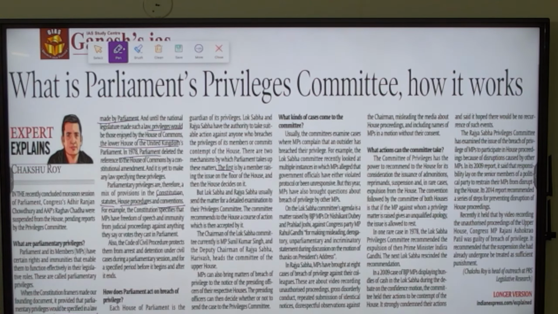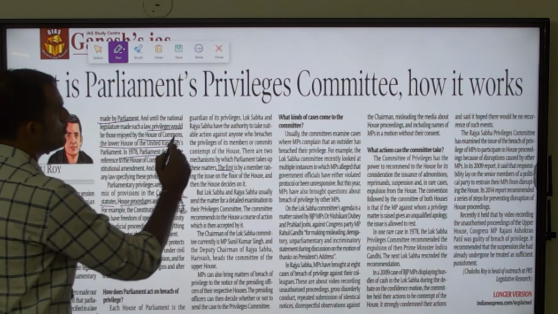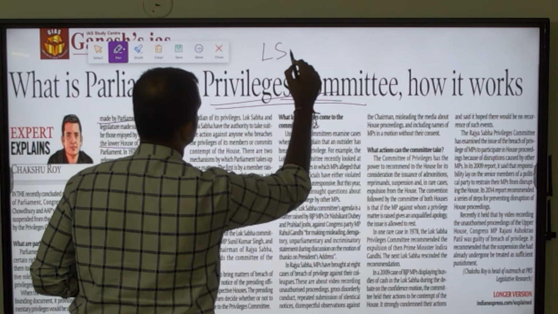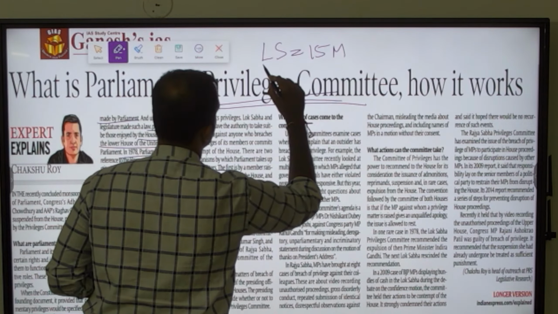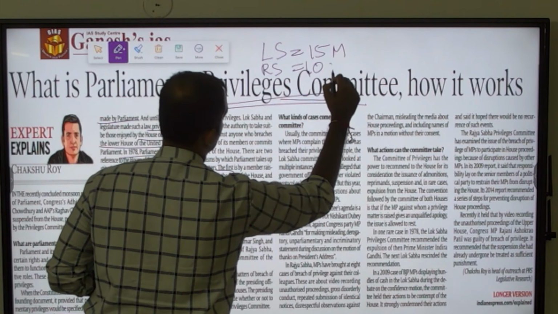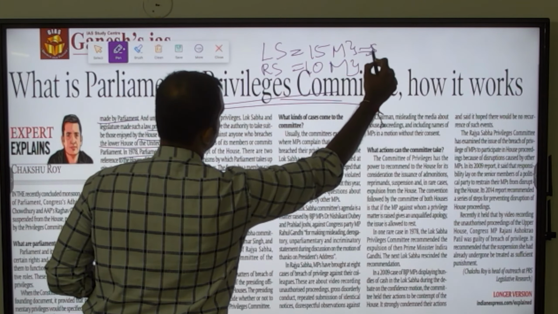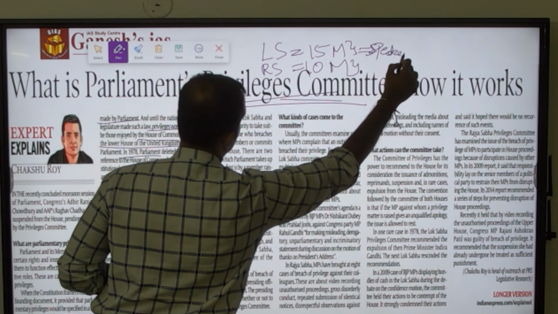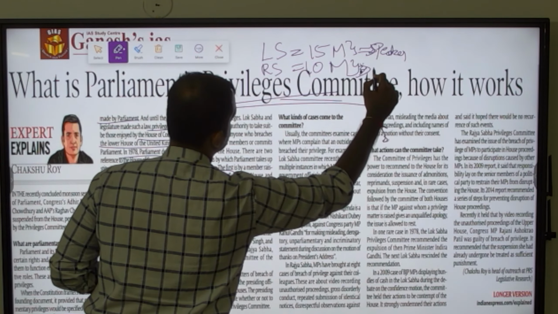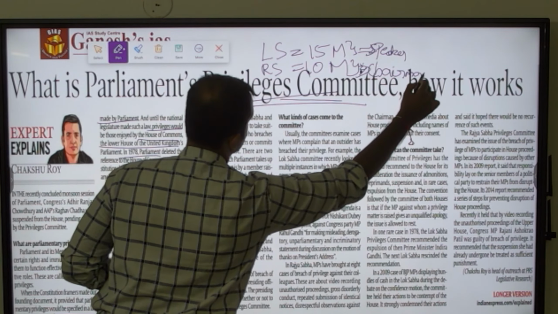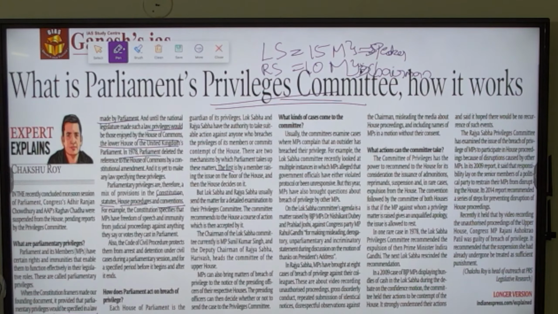The privilege committee will be formed by the Speaker. In the case of Lok Sabha, it has 15 members, and in the case of Rajya Sabha, it has 10 members. The chairman of the Lok Sabha committee will be nominated by the Speaker, and in the case of Rajya Sabha, the chairman will be nominated by the Chairman of Rajya Sabha. The 15 members will be appointed by the Speaker and the 10 members will be appointed by the Chairman of Rajya Sabha.